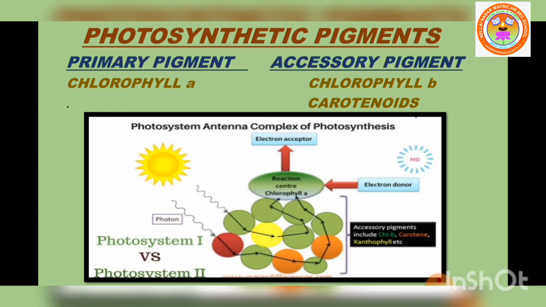So the reaction center, that is chlorophyll A, and the accessory pigments, the light harvesting center, together are called the photosystem.